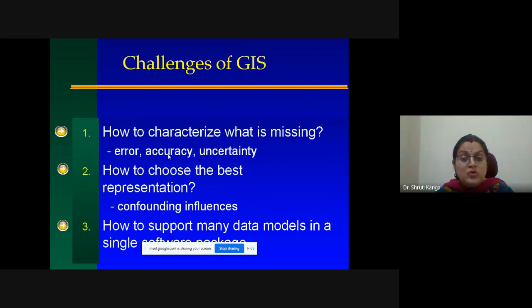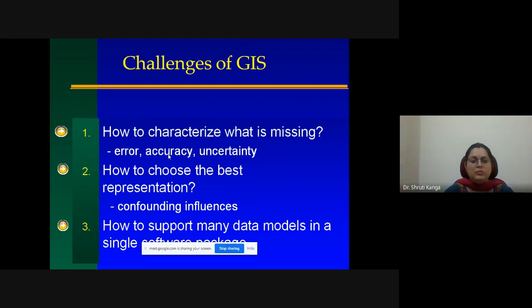Then how to choose the best representation. We have so many modeling techniques, like knowledge based models, fuzzy, and ANN. So what can best represent a particular phenomenon is a very tough job, and how to select these representations in the best way is again a challenge.